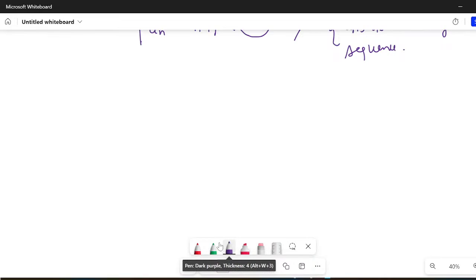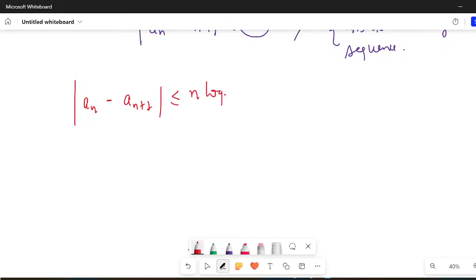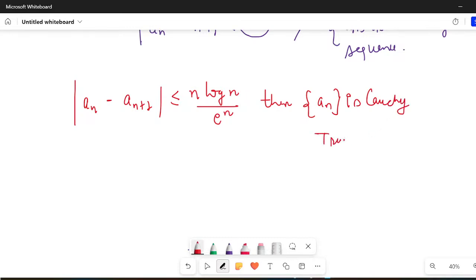The question says that if the modulus of an minus an plus 1 is less than or equal to n times log of n divided by e raised to power n, then an is Cauchy, true or false?